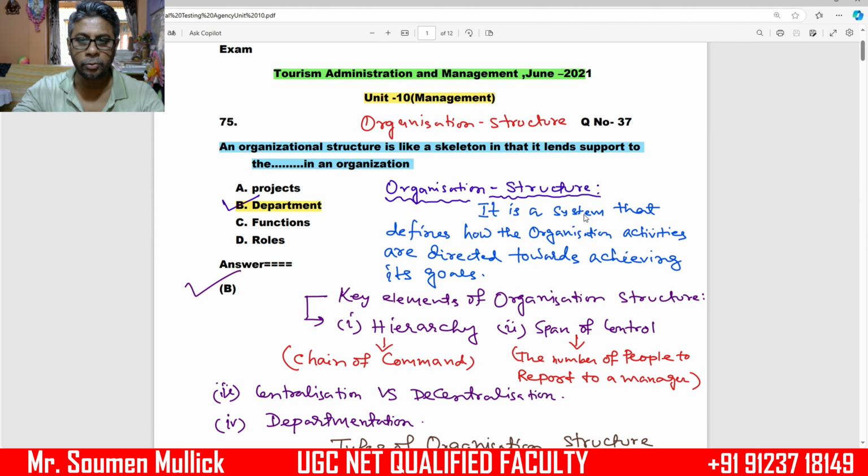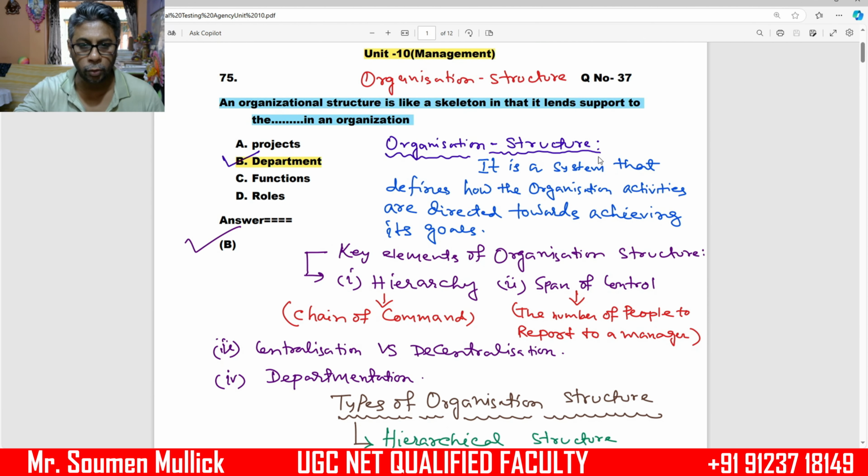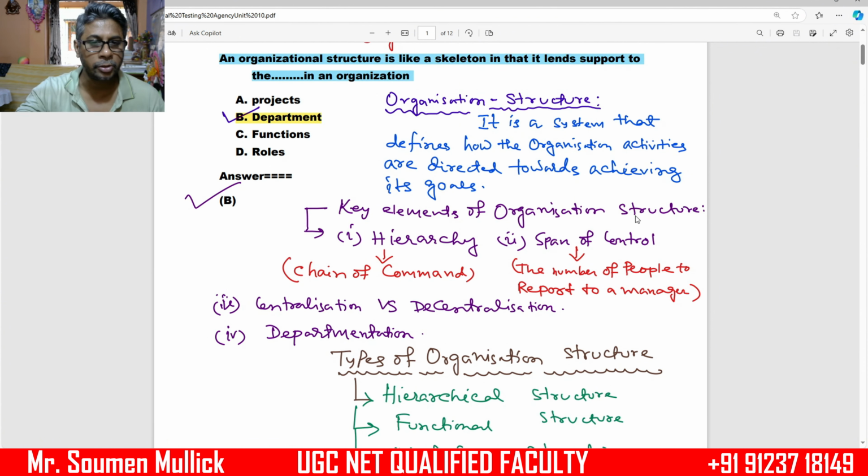First of all, we have to understand what is organization structure. What do you mean by organization structure? The organization structure is a system that defines how the organization's activities are directed towards achieving its goal. Each and every organization has set up its own goal. An organization structure will help to achieve this goal. The key elements of organization structure: number 1, hierarchy.